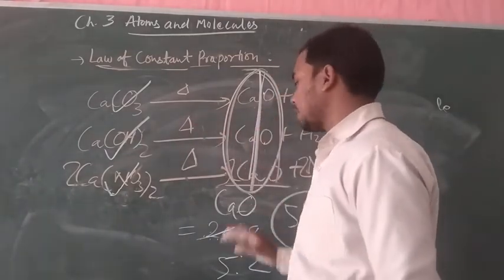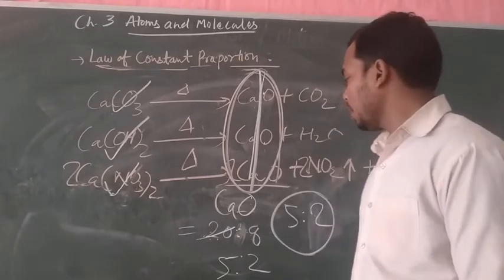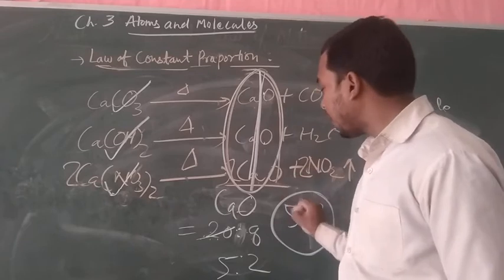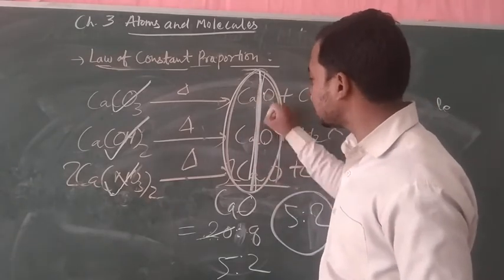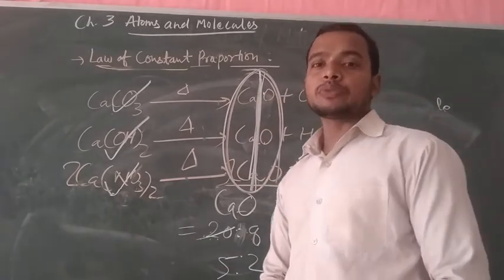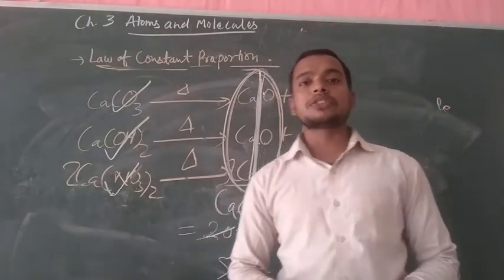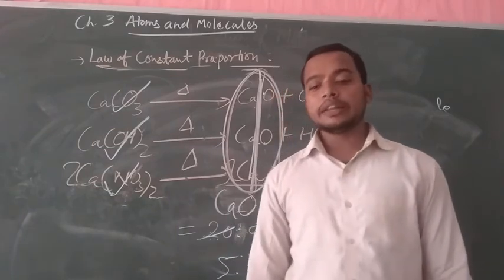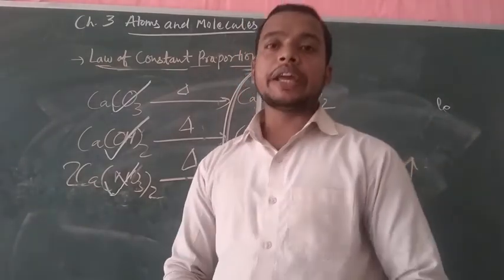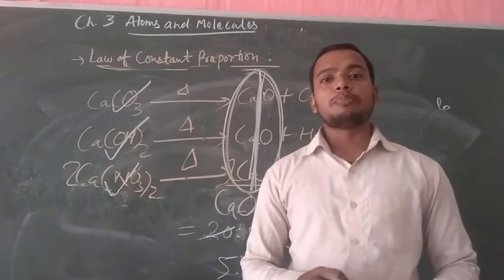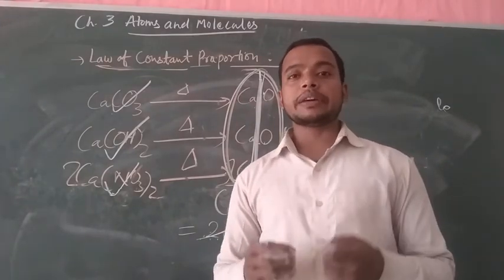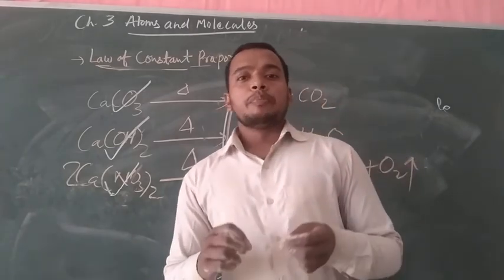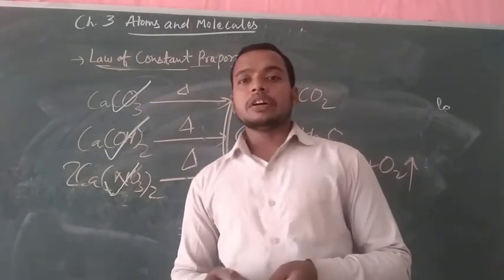This calcium oxide comes from different types of compounds, but the ratio is 5:2, and 5:2 applies to all three different compounds. In this way, we can say that the law of constant proportion applies to all compounds, and during the formation of any product, the mass of any element will be in the same proportion everywhere in the universe.